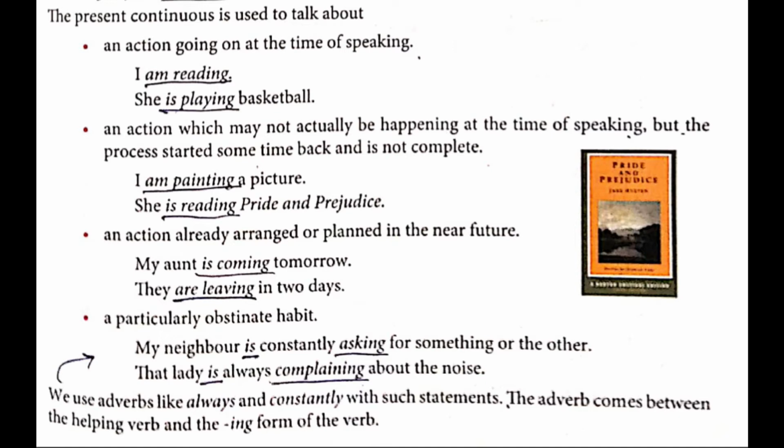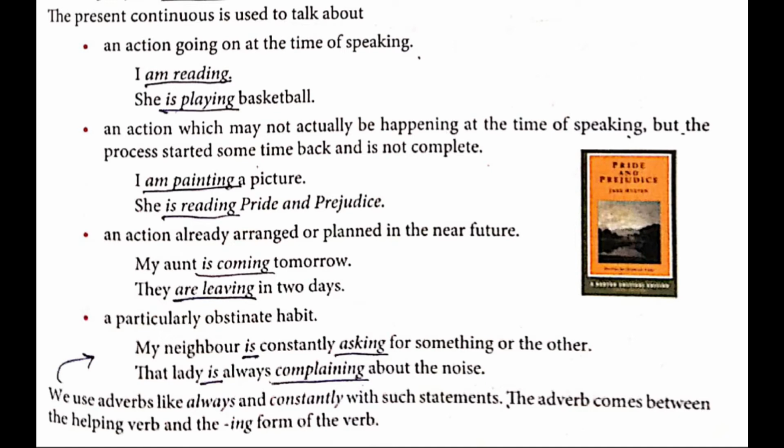Next one. A particularly obstinate habit. Obstinate habit, a habit which is very hard to remove. The meaning of obstinate is stubborn or determined: no, I am not going to change, I'll remain the same. My neighbor is constantly asking for something or the other.